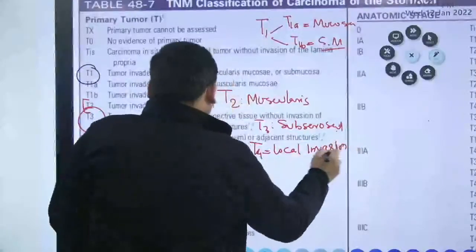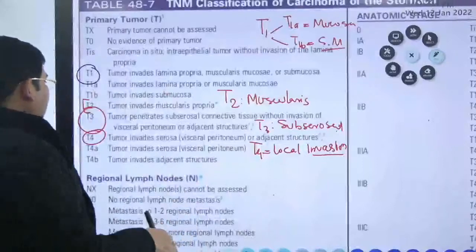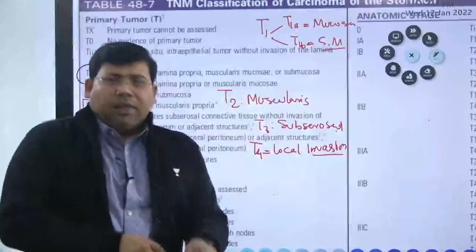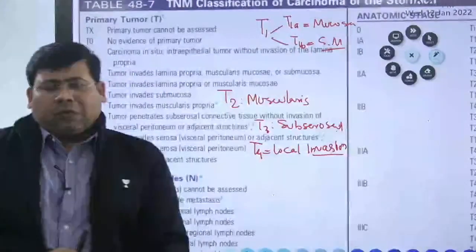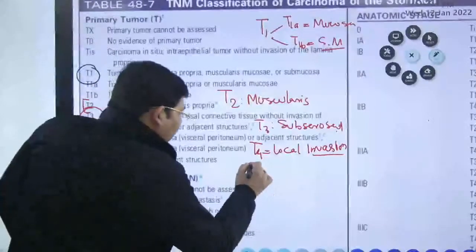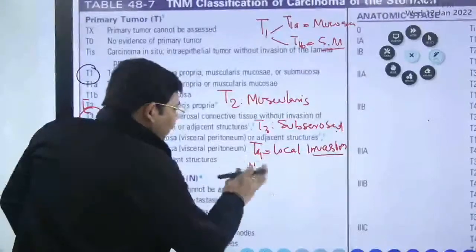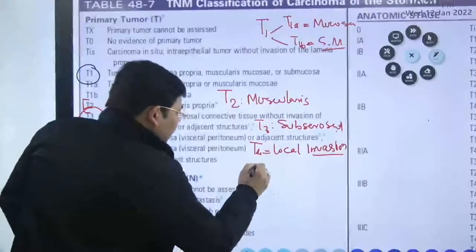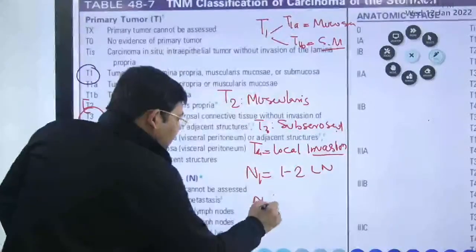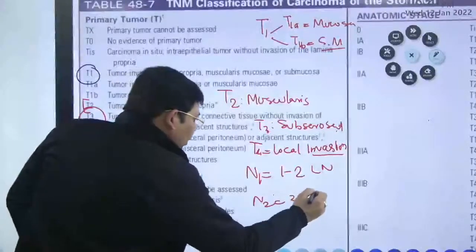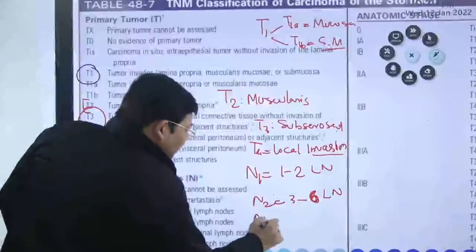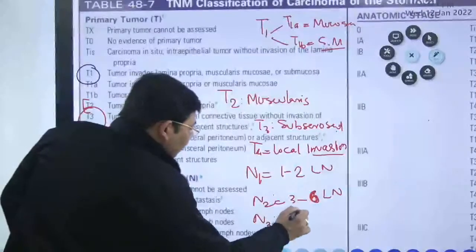So let us talk about these local invasions. When we talk about T4, T4A means invasion into the serosa, that is the breach of serosa, and T4B is invasion into the local organs. When we talk about N1, N1 is defined as 1 to 2 lymph nodes, N2 is defined as 3 to 6 lymph nodes, and N3 is defined as 7 or more lymph nodes.